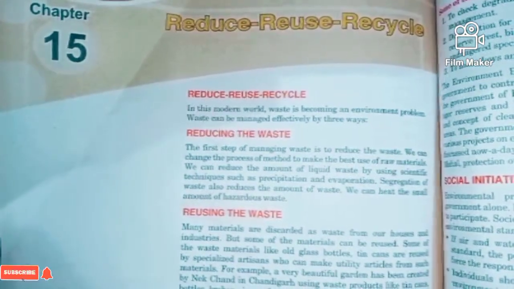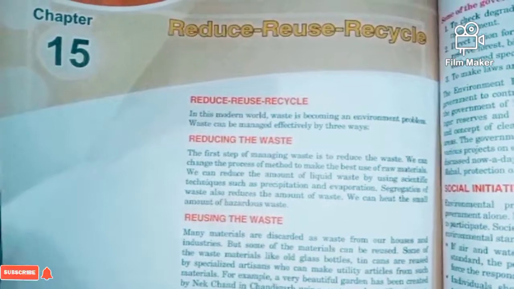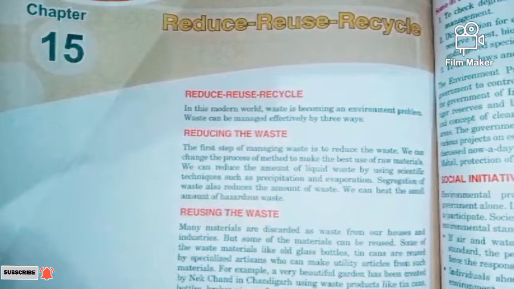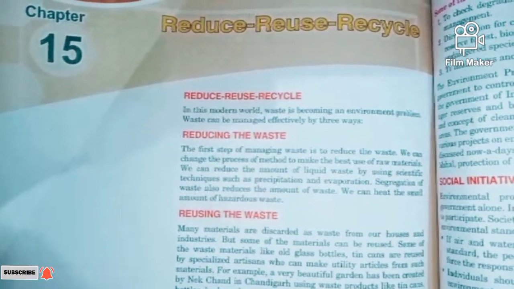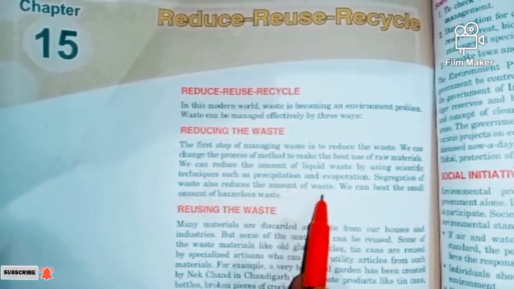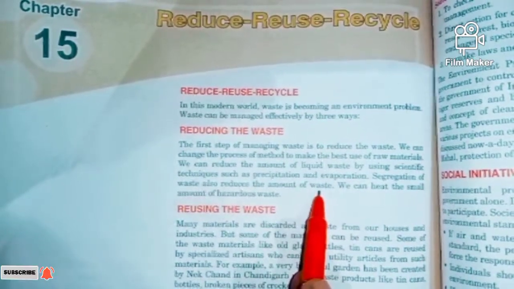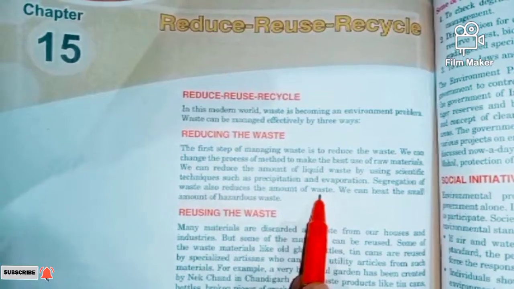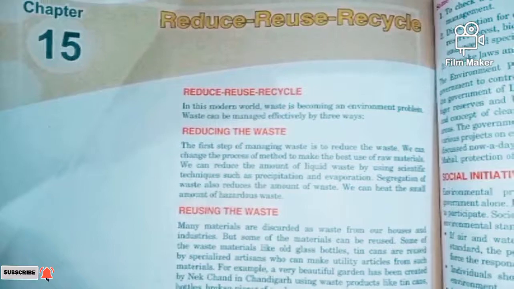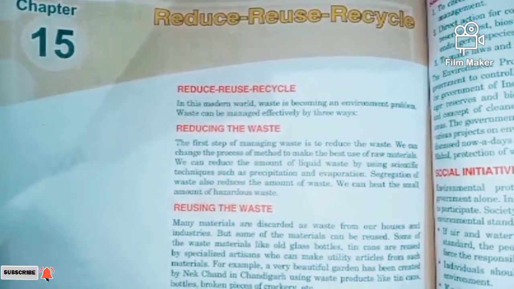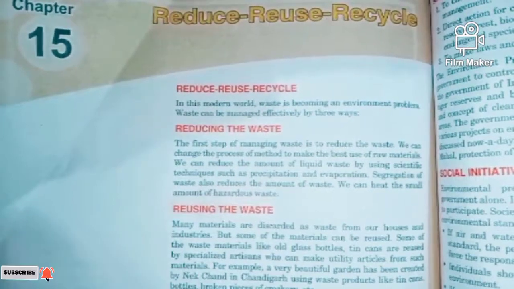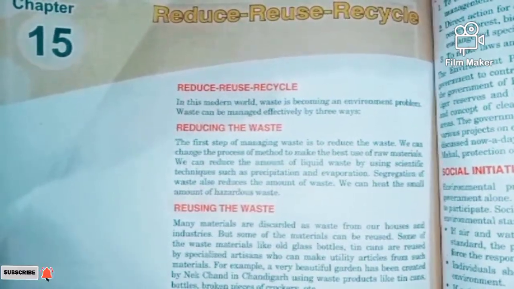For example, the water that we use in our sink or for bath, if you limit the amount you use, the wastage of water will be saved and you will not have water waste. This is one example. We can have plenty of examples, and wherever possible we should use this first method effectively.